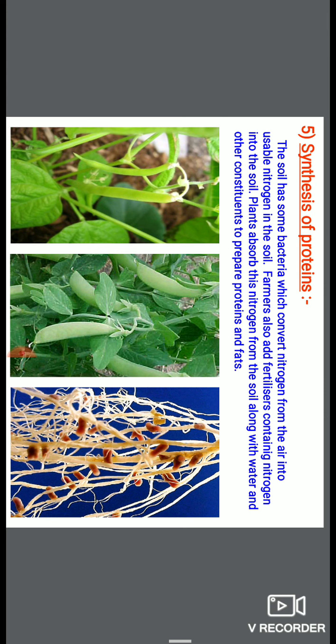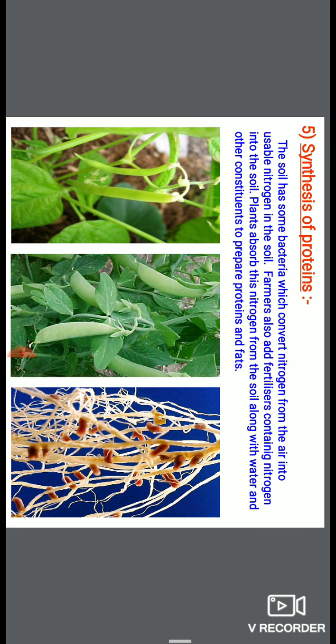But as plants utilize more nitrogen, there is a lack of nitrogen in the soil. To renew this nitrogen, farmers put nitrogen fertilizers in the soil, to complete the nitrogen requirement of plants.